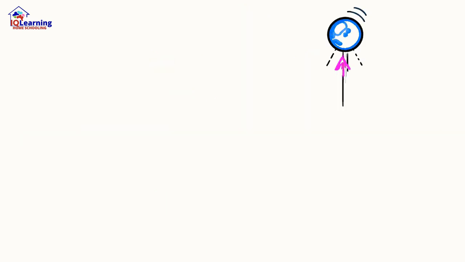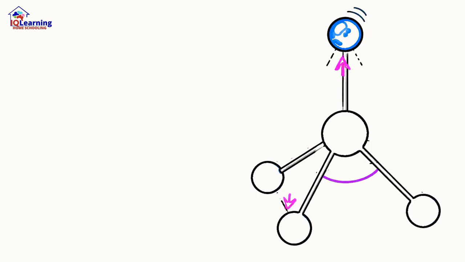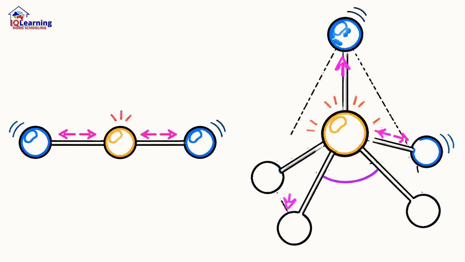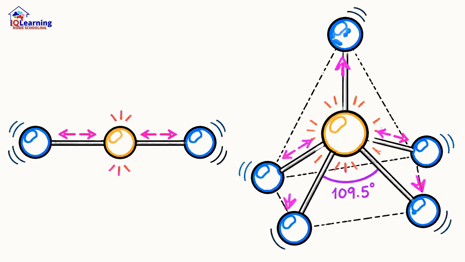If a central atom has two electron groups, they flee from each other to opposite sides, forming a straight linear molecule. Four groups will arrange into a perfect 3D pyramid, a tetrahedron, with every angle at an ideal 109.5 degrees.